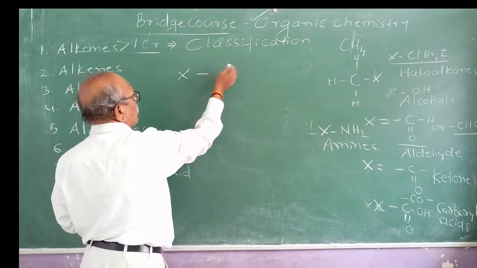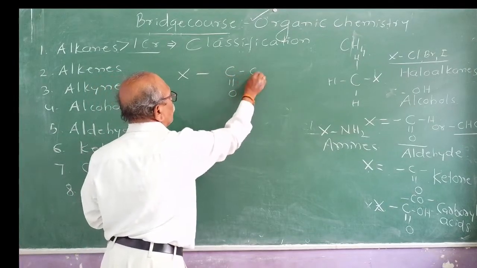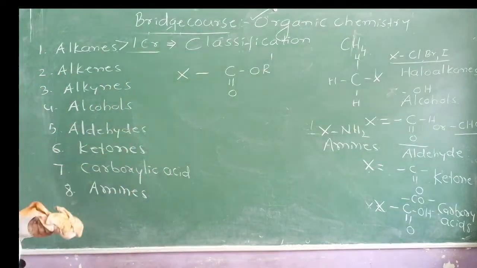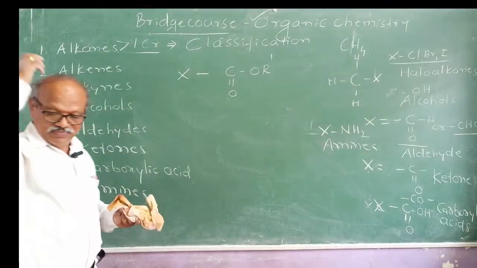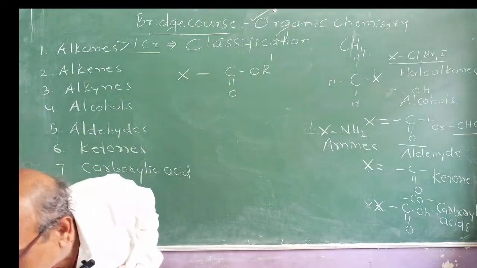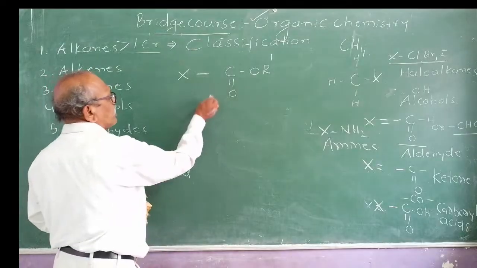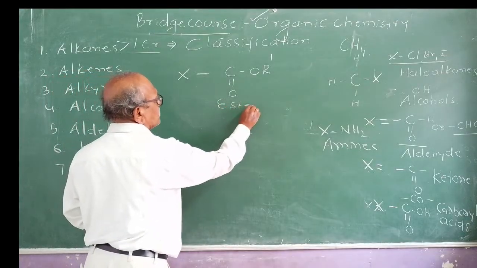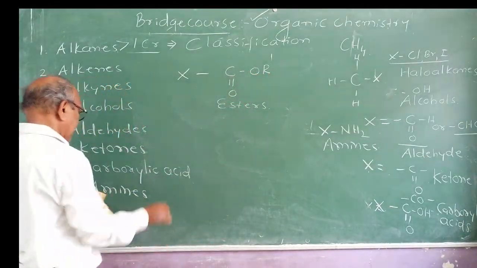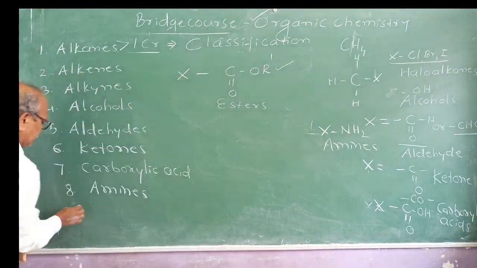Now I will write one more X. If it is C double bond O, OR', can you identify the family? It is called the esters family. It is called esters. When the hydrogen atom of a carboxylic acid is replaced by some other alkyl group, then we call it esters.